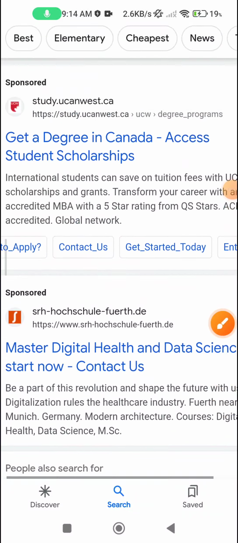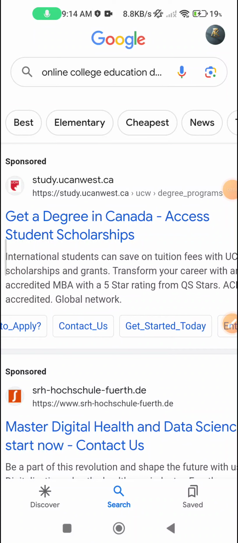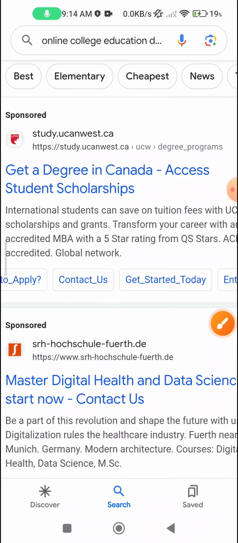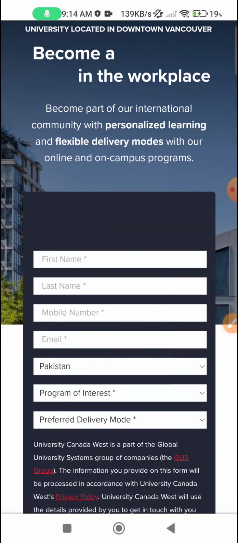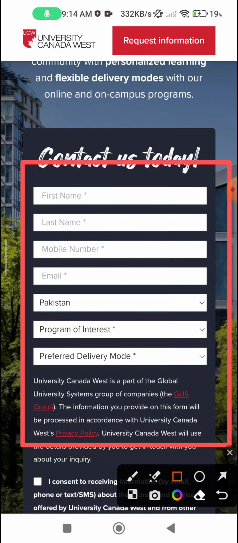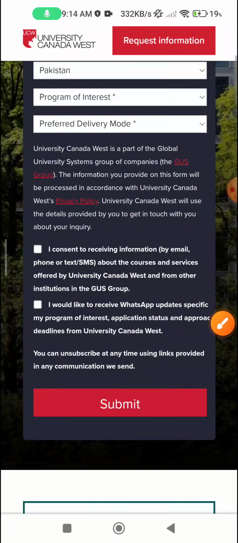Online college education degree. Get a degree in Canada, access student scholarship. If you want a degree from Canada, you can visit this site. Wait a second. You can come here and request for information. If you want information, fill this form with the basic details and submit.